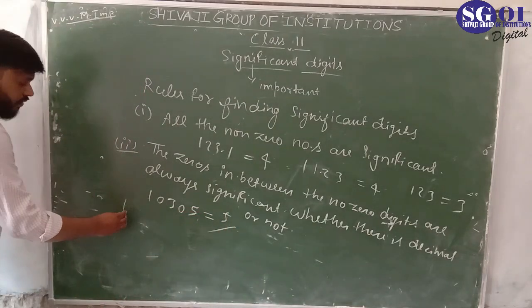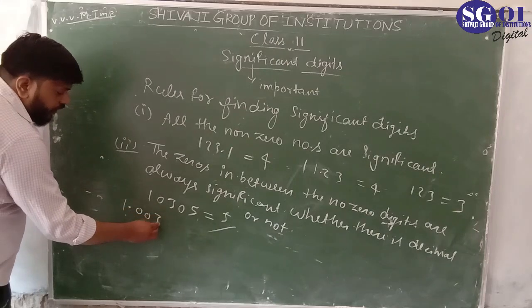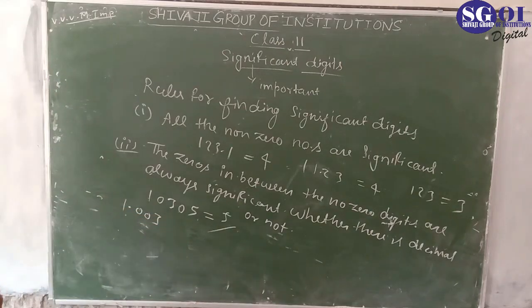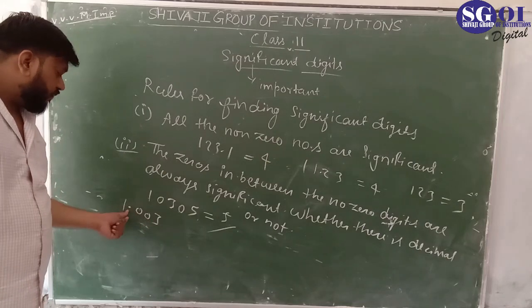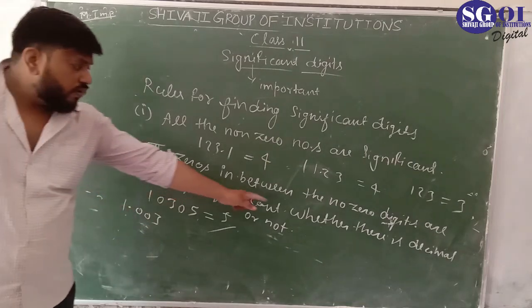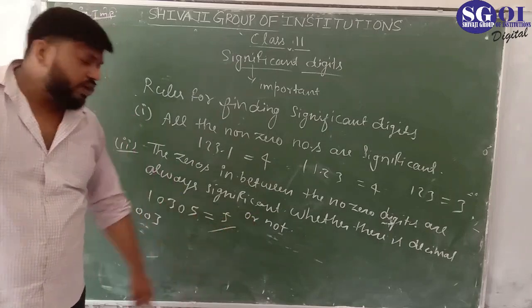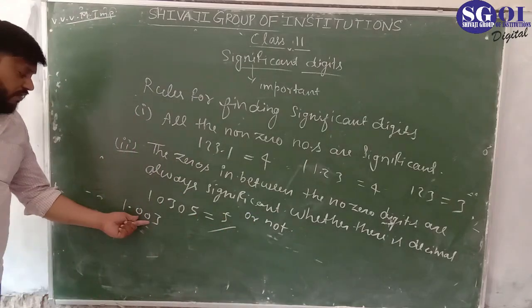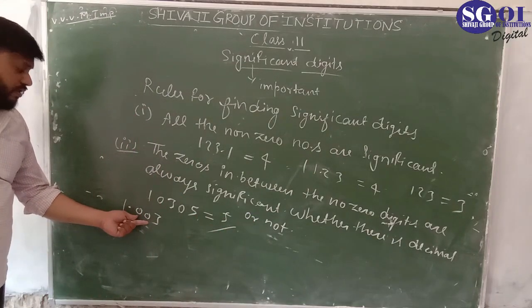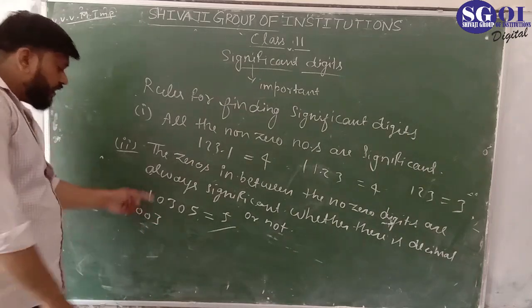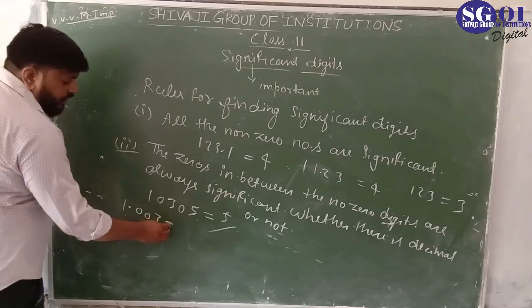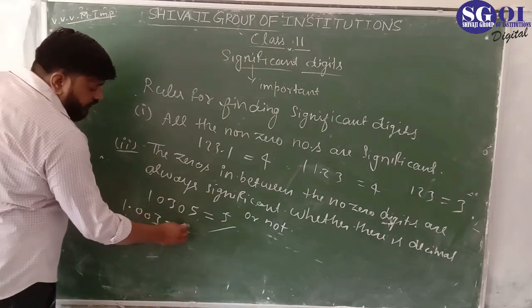What about this 1.003? You are seeing there these two zeros. This problem is for decimal. But as I told you, whether there is decimal or not, it doesn't matter. Only the matter is that this zero is in between the two non-zero digits. It means this is significant. So significant is 1, 2, 3 and 4. Answer is 4.